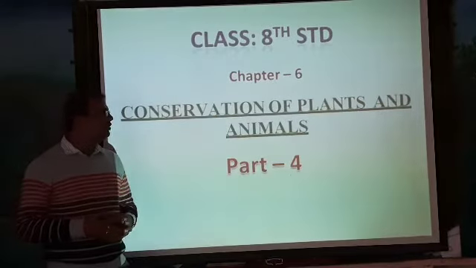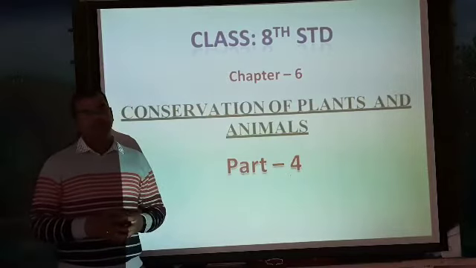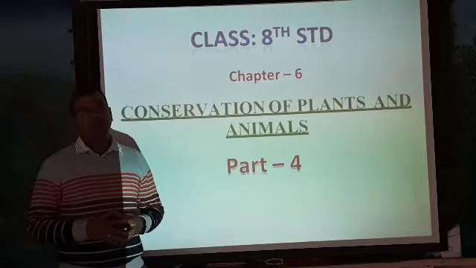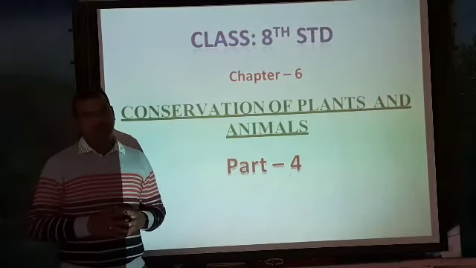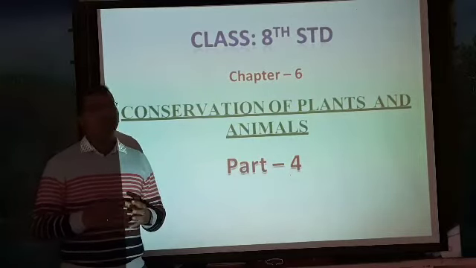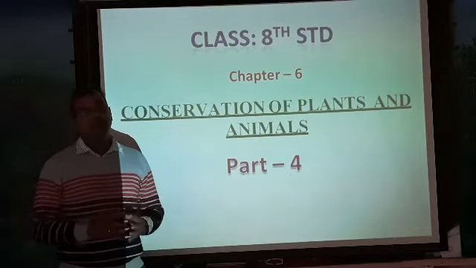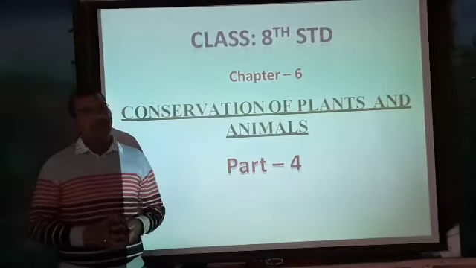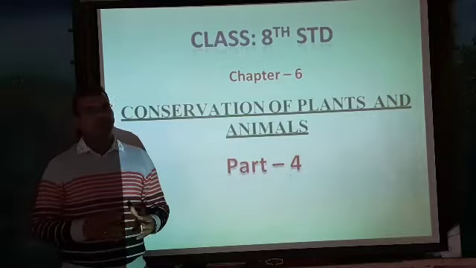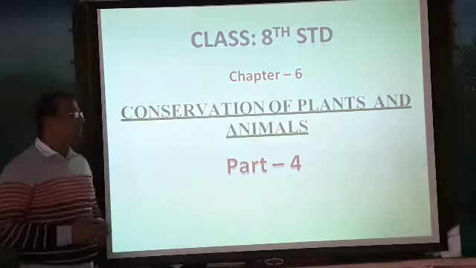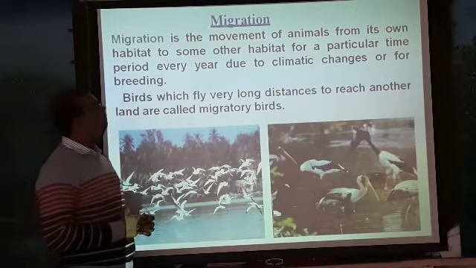So as we are discussing a chapter called conservation of plants and animals. In the previous part 3 we discussed how to conserve wildlife and how we can conserve endangered animals, and about the Red Data Book, and even what an ecosystem is. So these are the topics we covered in part 3. In today's part 4 we are going to discuss the next topic of the chapter, migration.